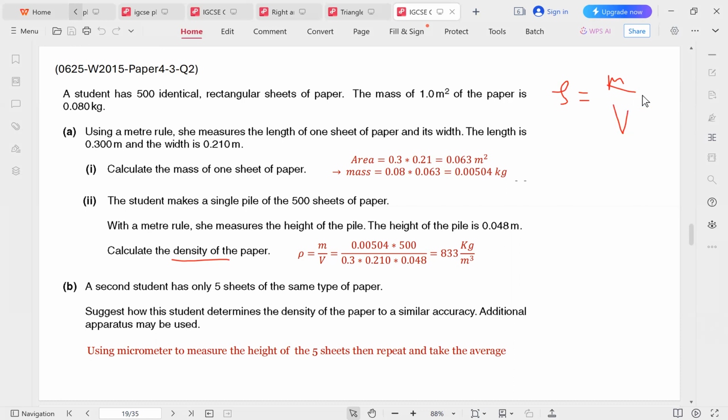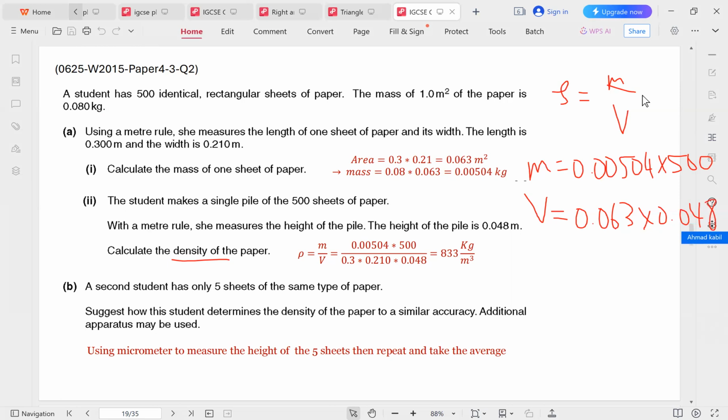Since we have the mass of one sheet of paper, we can get the mass of 500 sheets of paper. So the mass would be the mass we obtained multiplied by 500. And then the volume would be the area given, which is 0.063, which we also calculated in I, multiplied by the height, and the height is 0.048. And then you simply divide the result of the mass by the result of the volume, and that gets you 833 kilograms per meter cubed.